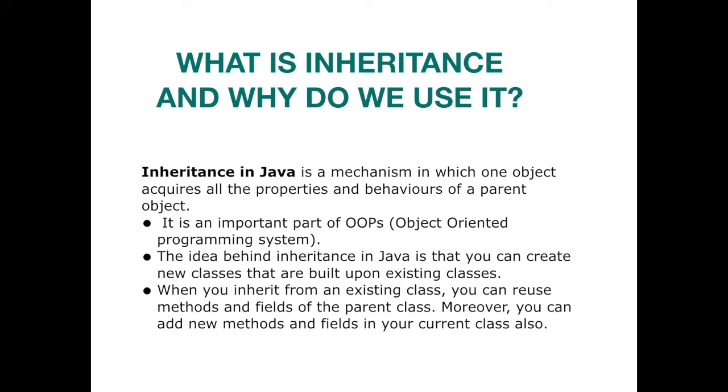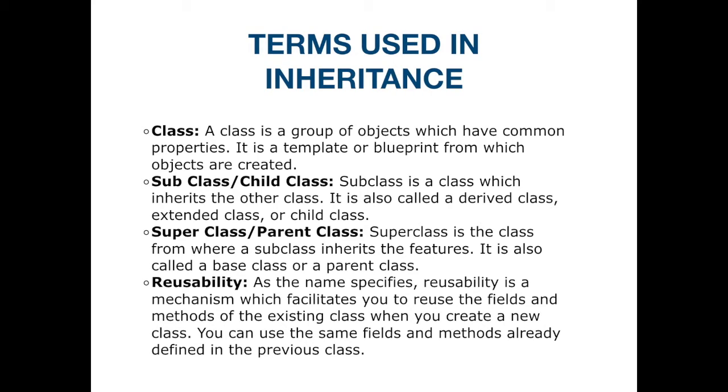Okay. When you inherit from an existing class, you can reuse methods and fields of the parent class. Moreover, you can add new methods and fields in your current class also, right? Makes sense? So we'll understand how to do this in Java. And next is terms used in inheritance.